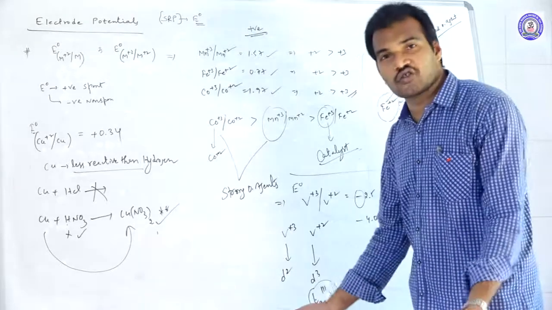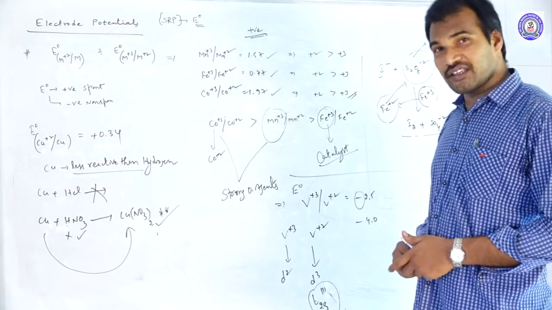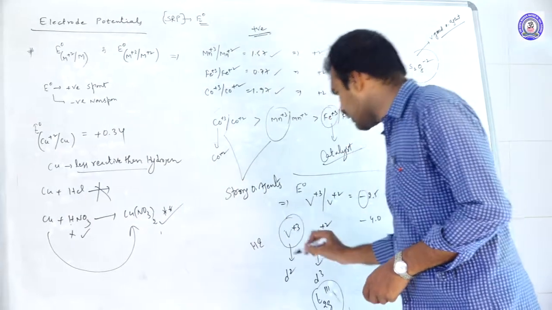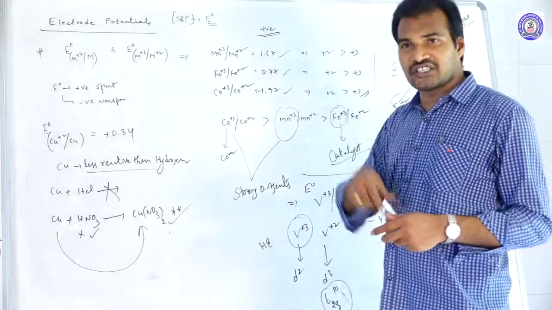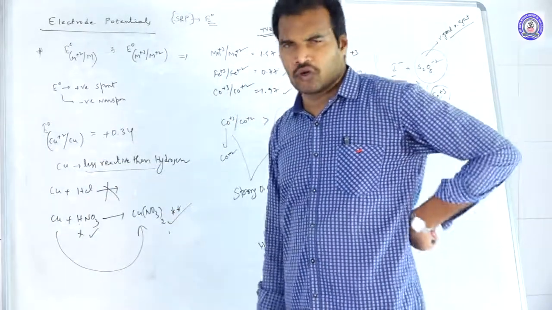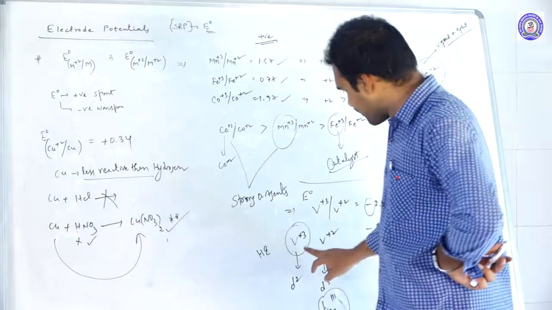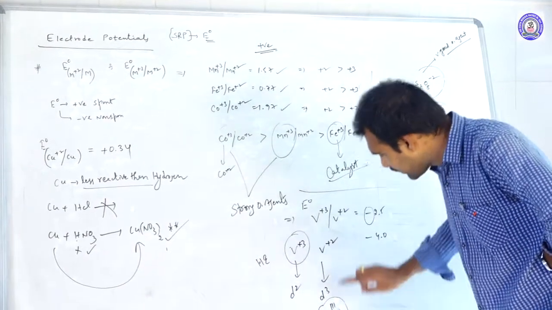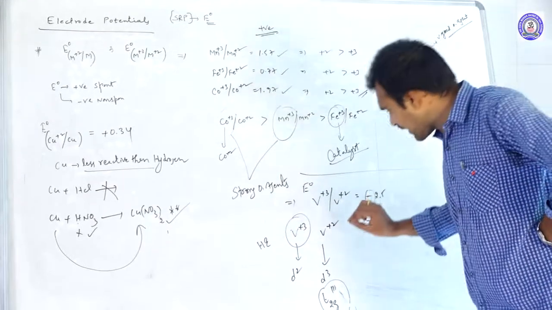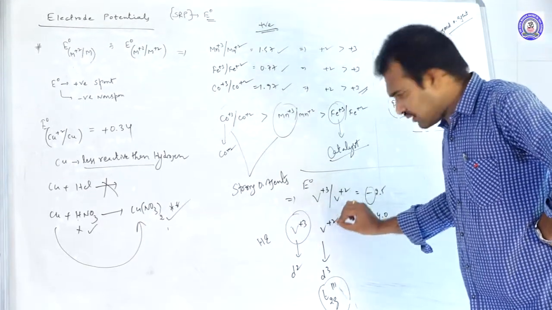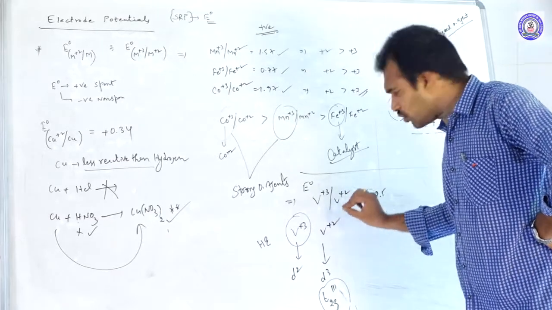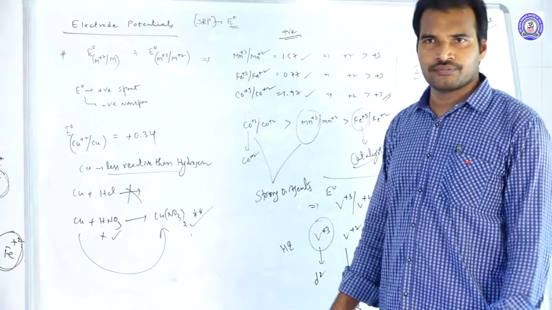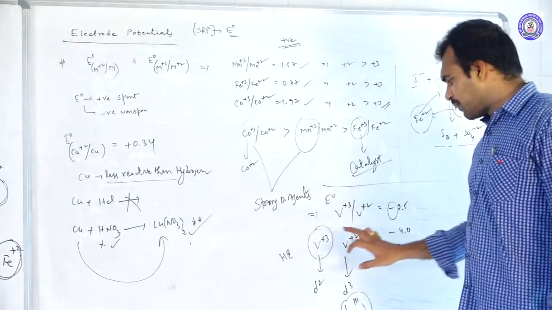What about d2? It is not stable, but as per hydration enthalpy, it is greater for V+3 than V+2, no doubt. Why? Because hydration enthalpy is directly proportional to the magnitude of charge. Hydration enthalpy is greater for V+3 than V+2, but because of the stable d3 configuration, the actual E0 value of vanadium +2 is a little bit greater than the expected value. So that is why V+3 to V+2.